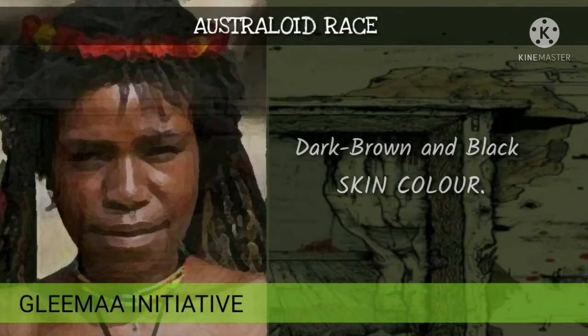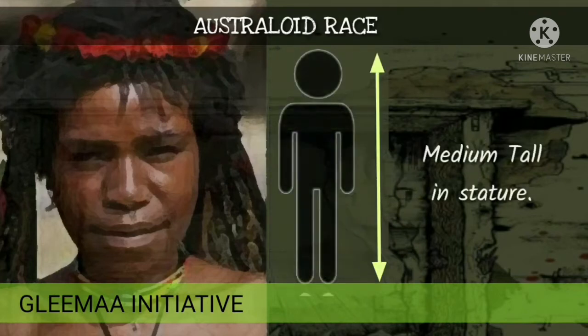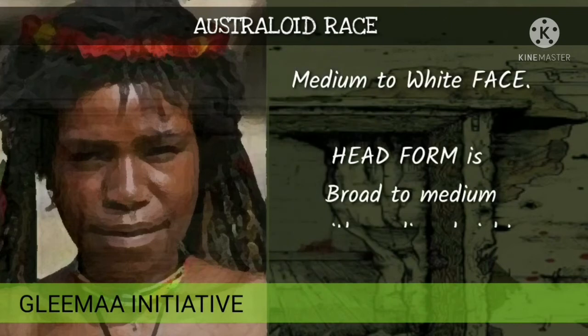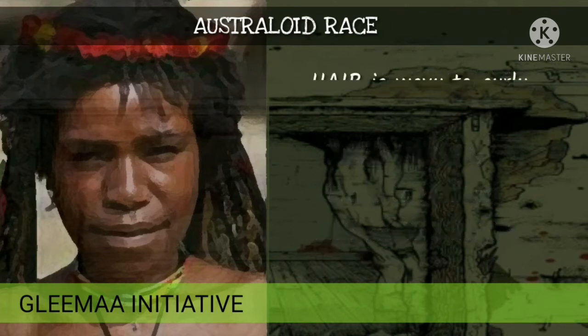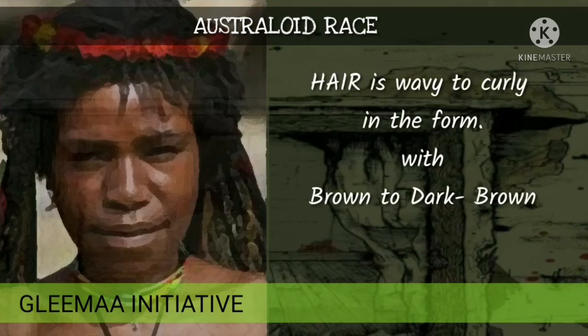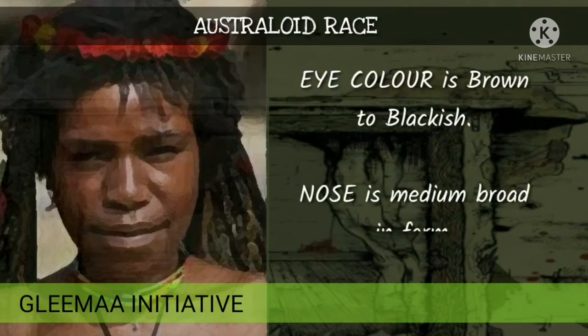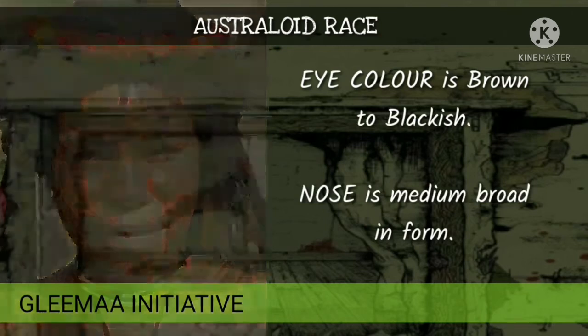Now you have the Australoid race, okay? They are referred to as the Aboriginal Australians. Head form is broad to medium with a wide face, okay? Hair is wavy to coily in form with brown to dark brown in color. You can see this image. Eye color is brown to blackish. Nose is medium broad in form. So this is the Australoid race, okay?